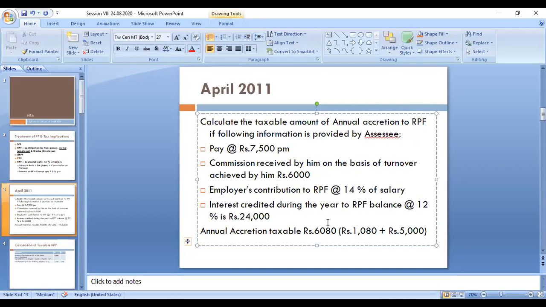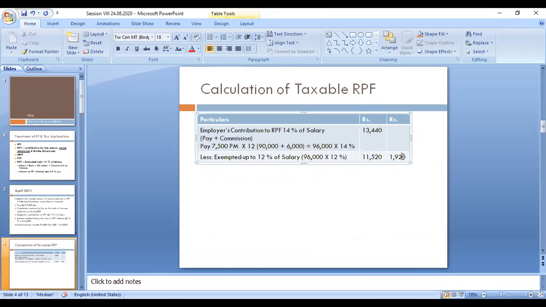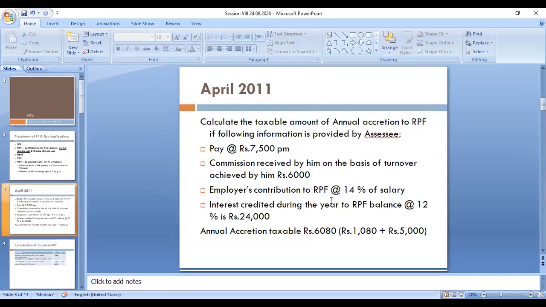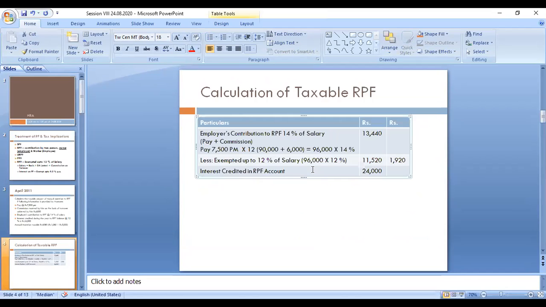Then interest credited in RPF account. So that amount is 24,000. Okay, so 24,000 is 12 percentage. Then less exempted